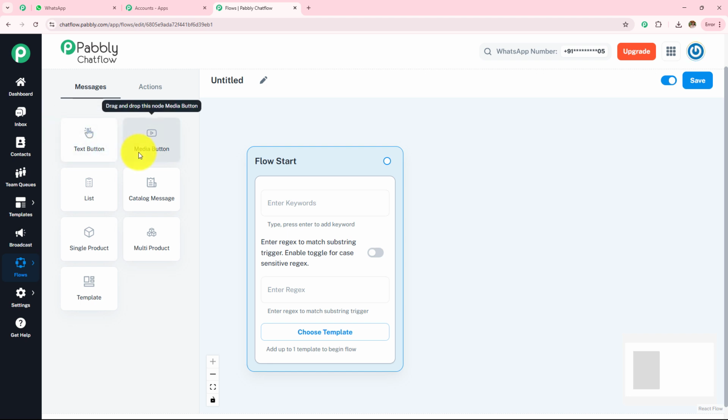Next we have this media button. So this allows you to send images, videos, GIFs with a message. Then we have this list. So this shows a list of options instead of buttons.